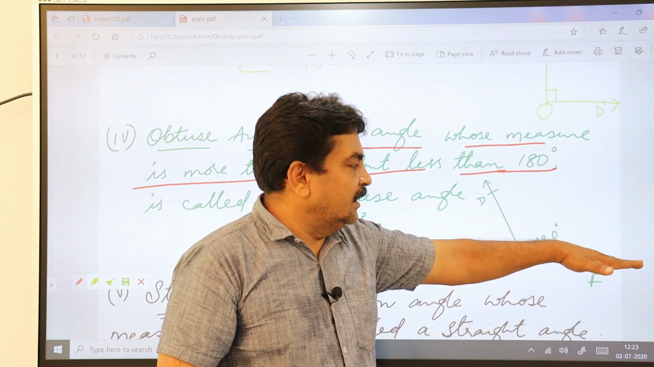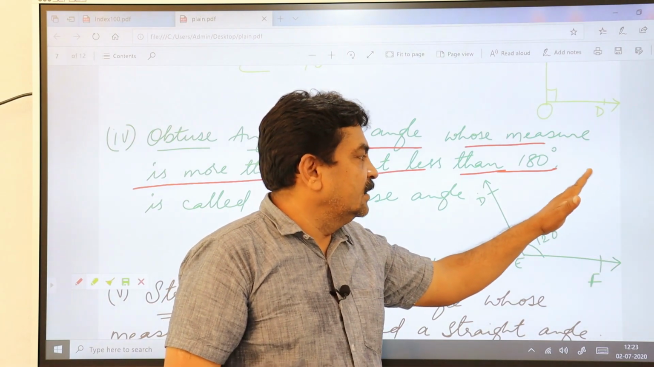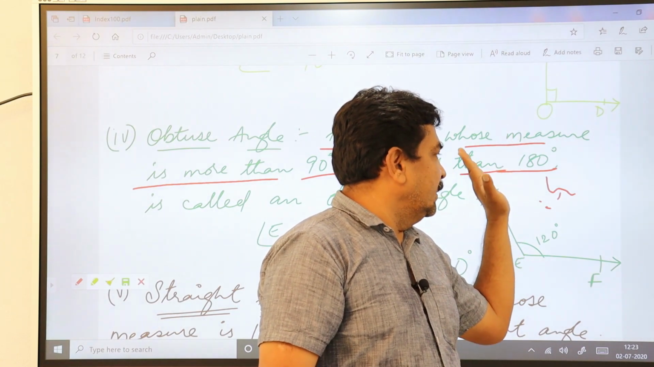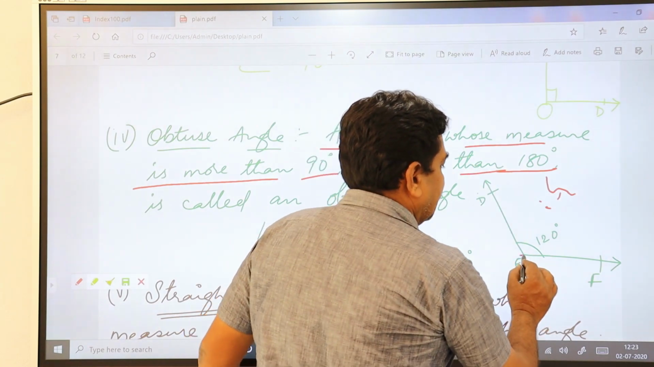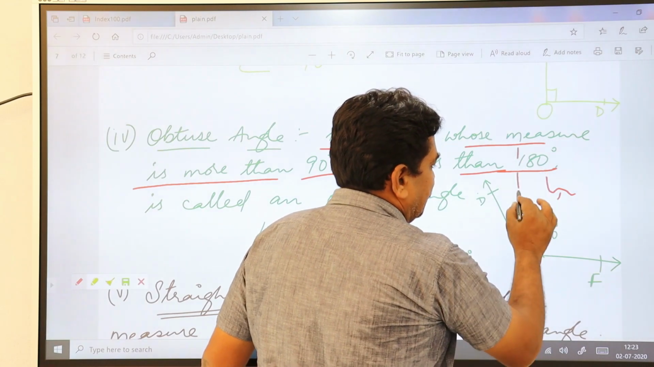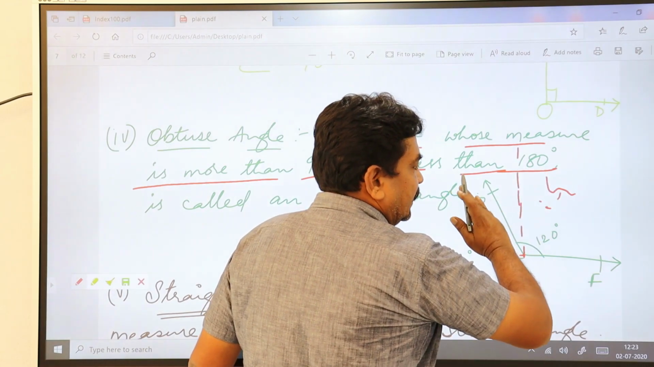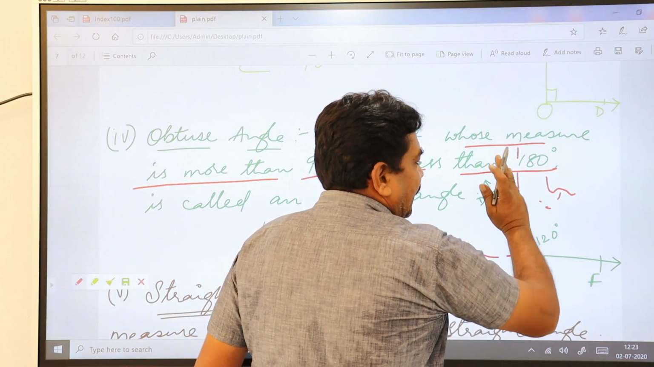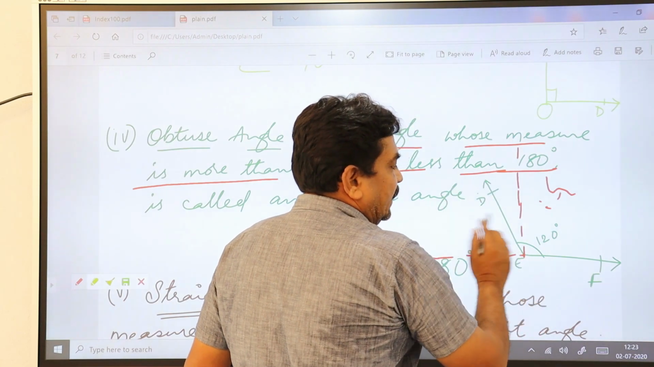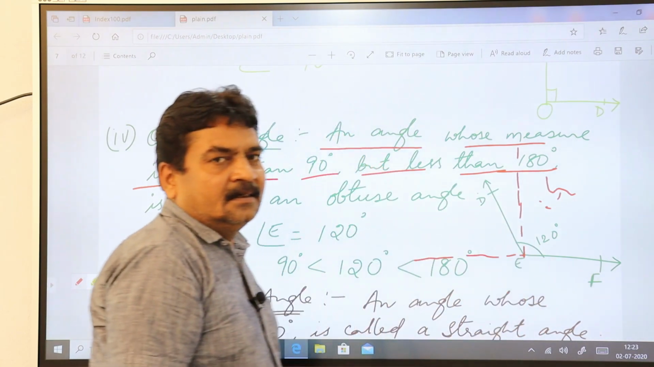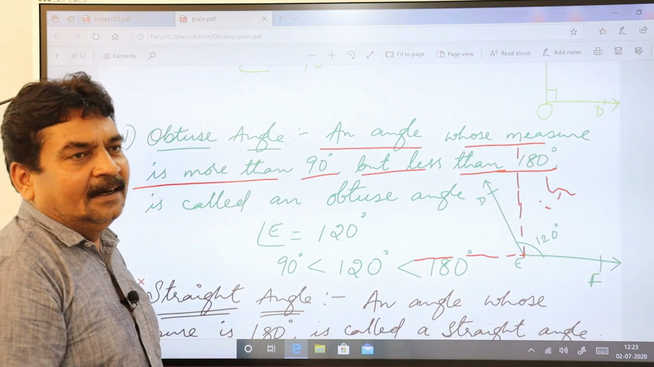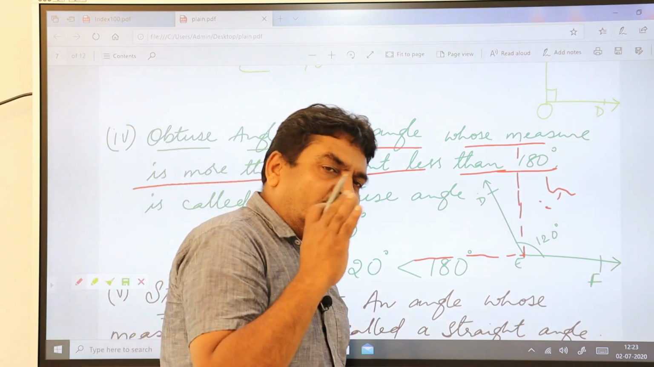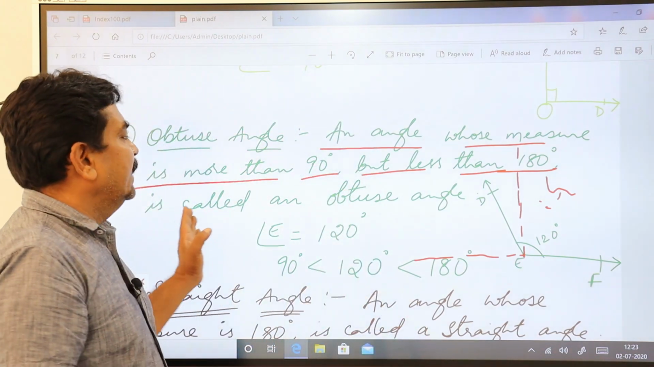This is your 0 degrees, this is your 60 degrees, this is your 90 degrees. It is going beyond 90 degrees. This is your 90 degrees from here, right? It is going beyond 90 degrees but less than, this is your 180 degrees, less than 180, more than 90, less than 180. So this angle you call an obtuse angle. The angle whose measure is more than 90 degrees but less than 180 degrees, such angles you call obtuse angle.